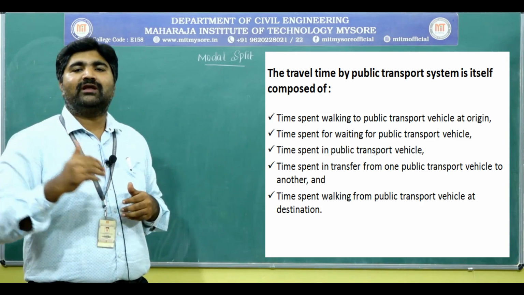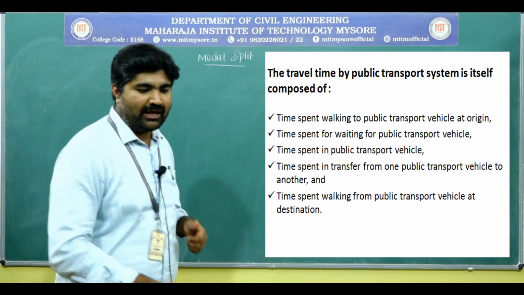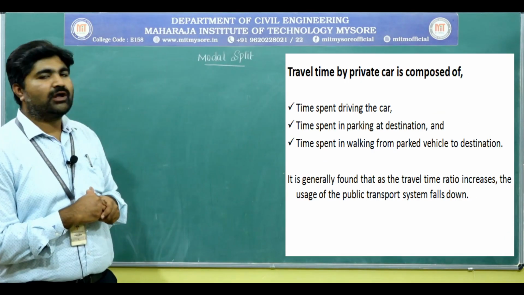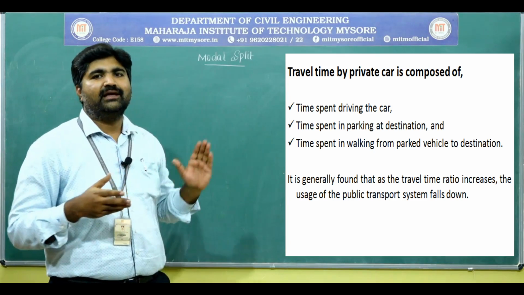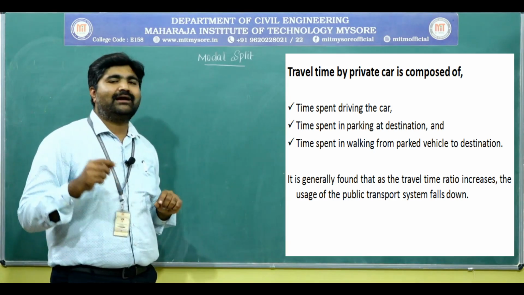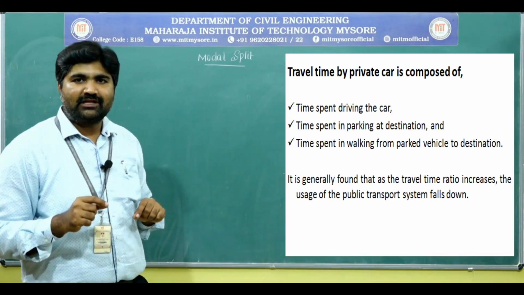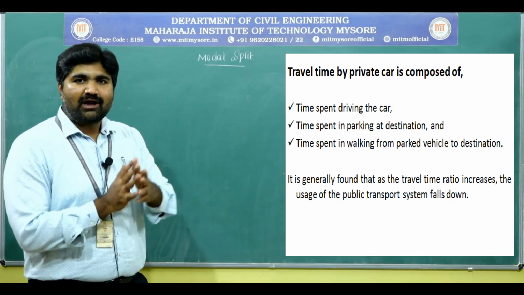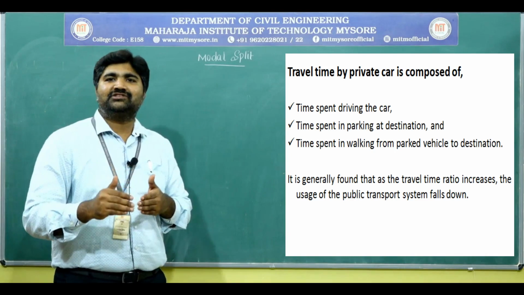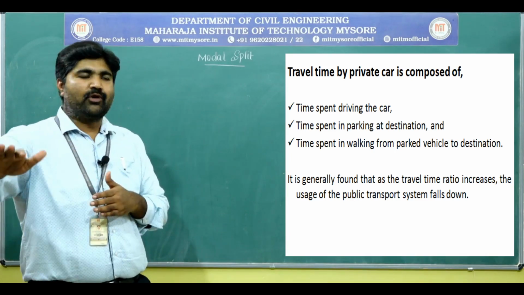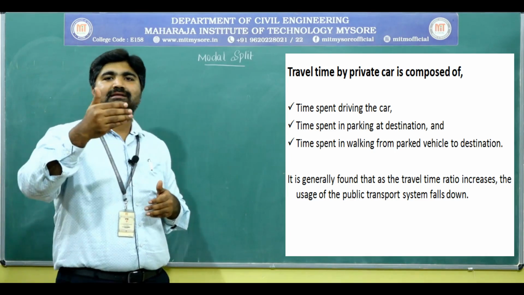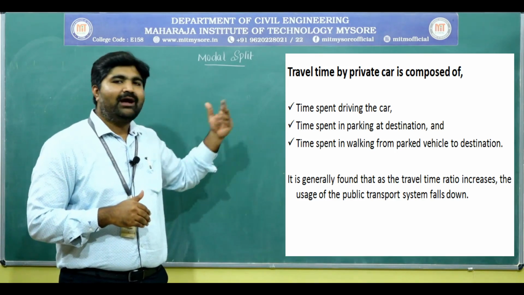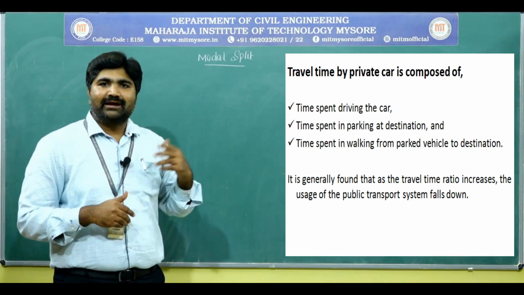It takes more time when compared to a private vehicle. In the case of a private vehicle, the travel time by private car is composed of only the time spent driving the car, and next, the time spent parking the vehicle or car. Next, to reach the destination from the parking to our end point. The time taken is less when compared to public transport. So it has more attraction than public transport.